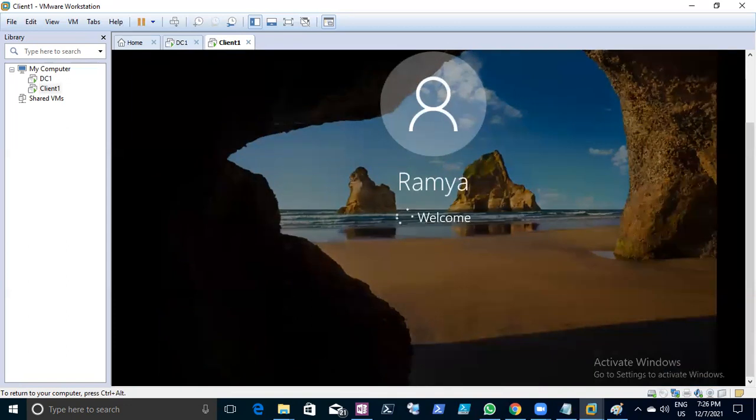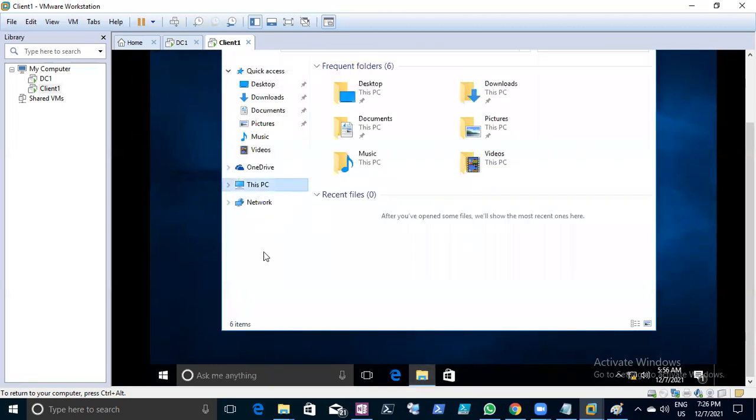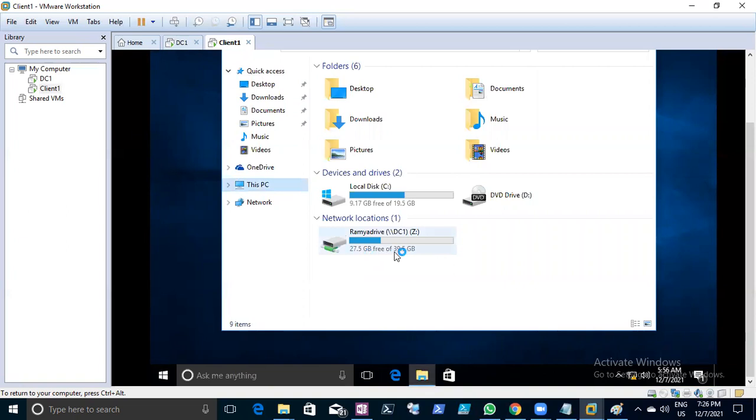This is a client machine. You can see the mapped drive. Go to My Computer, see? Yeah, it's there.